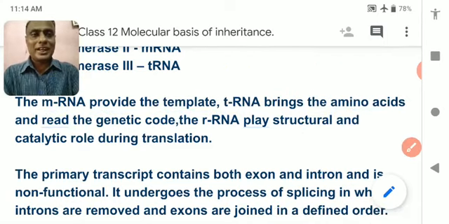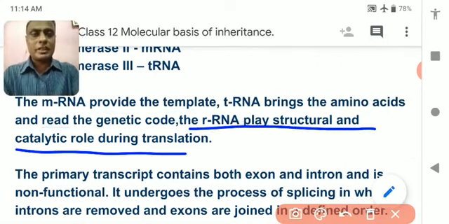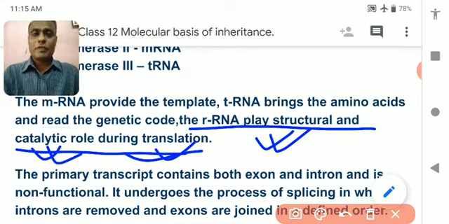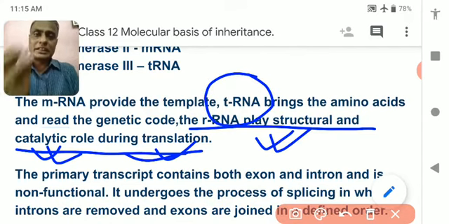And the ribosomal RNA, that is rRNA, has a structural and catalytic role. It helps in the formation of protein during translation. Ribosomal RNA present in the ribosome starts the process of translation and helps in the process of translation.